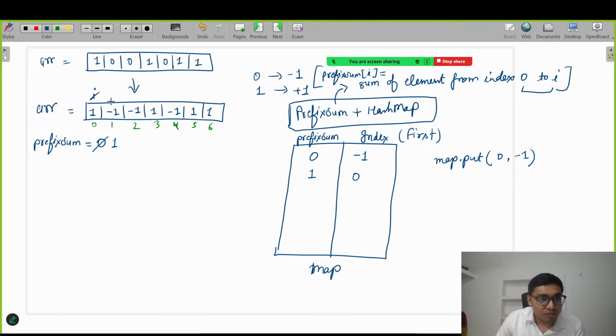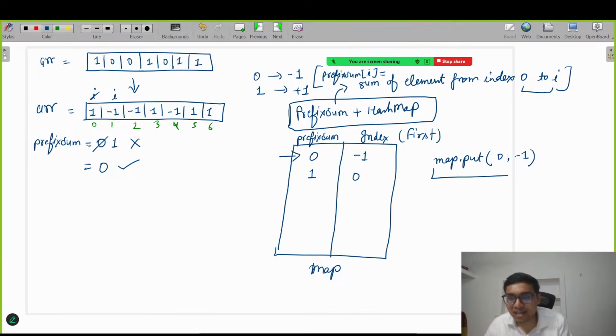Okay, now I will move ahead. 1 is not present in our map, that's why I have added it into the map. Now the next element is -1. Current prefix sum is 1 and the current element is -1. If you add, then you will get 0. So now again we check whether 0 is present in our map. Yes, see this, 0 is present in our map.